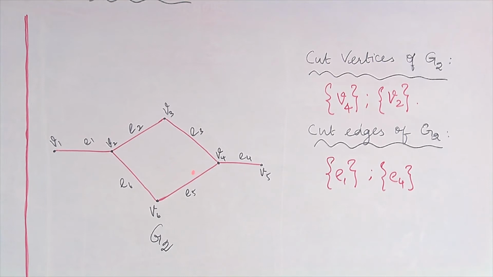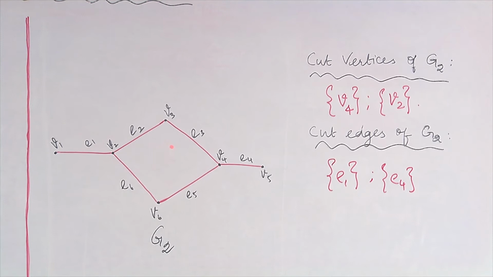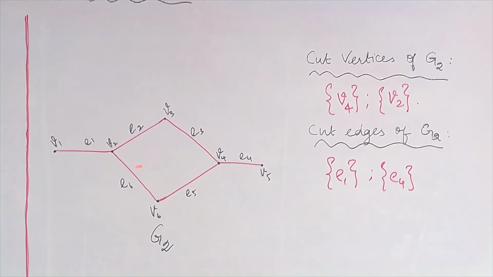Now, I am going to find the cut edges of G2. That is, I am going to remove edges and verify whether my graph becomes disconnected, or whether the number of components is increasing or not. So here, consider the edge E1. If I remove this edge E1, what will happen? V1 becomes an isolated vertex, that is, V1 becomes another component, and all the others together comprise a single component. Therefore, E1 is a cut edge. We also call that edge a bridge.